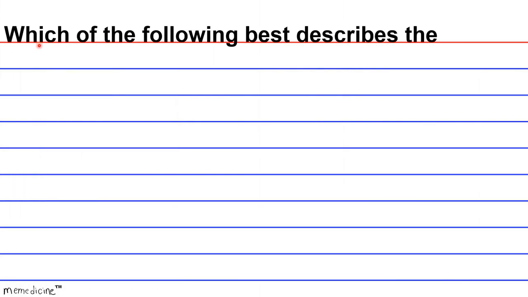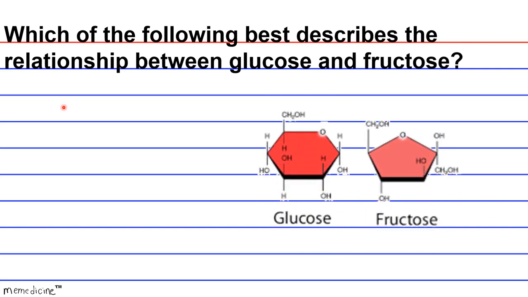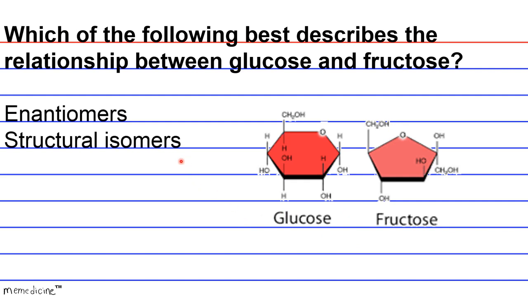Which of the following best describes the relationship between glucose and fructose? A. Enantiomers. B. Structural isomers. C. Epimers. Or D. Diastereomers. I'll give you a moment to think.